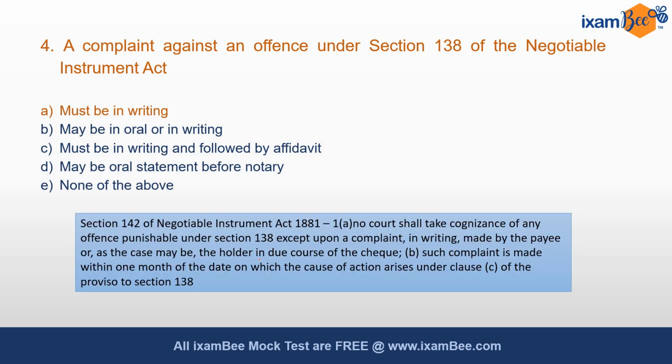Section 142 of the Negotiable Instrument Act specifies certain conditions under which a complaint can be made under section 138. It says that no court shall take cognizance of an offense punishable under section 138 except upon a complaint in writing. So we should have a complaint in writing made by the payee, or as the case may be, by the holder in due course of the check. Such complaint shall be made within 1 month of the date of the cause of action arising. So within a month, the complaint should be made in writing.